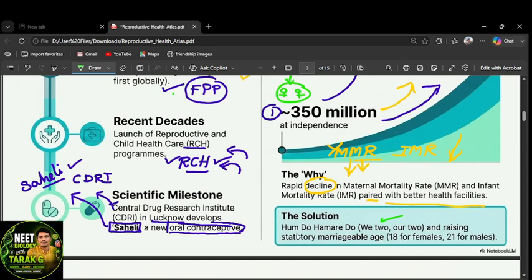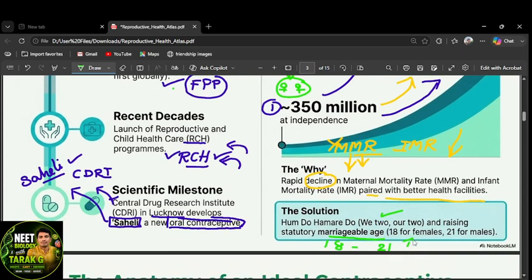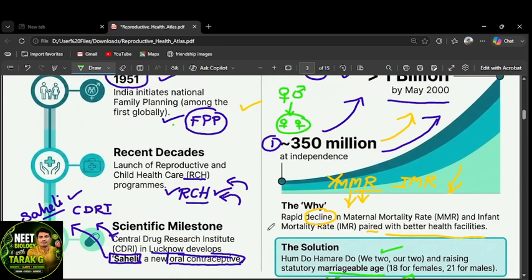These slogans are raising the statutory marriageable age. That's 18 for the female, 21 for the male. When the marriageable age is increased, obviously there will be a gap, some space, and the population will be stable for a few years. For this purpose, they are using different slogans and motivations, and giving some incentives to the families that have small families.